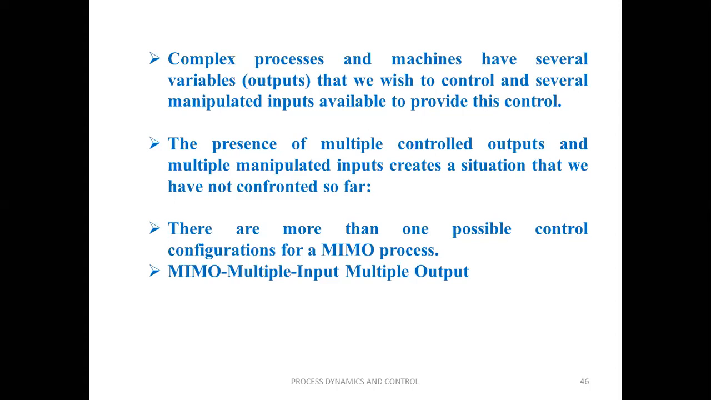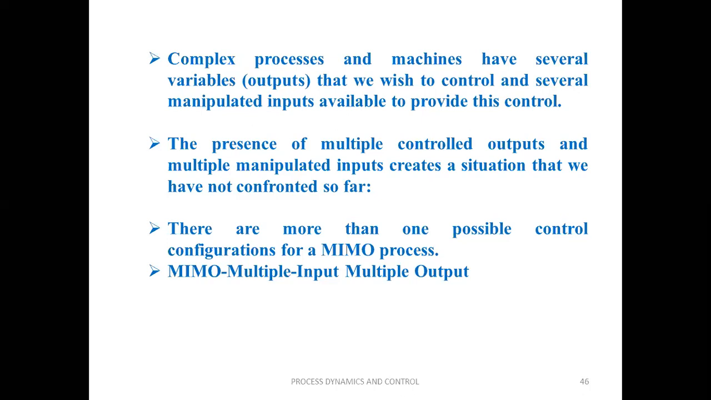In industries, in power plants, or in any chemical process, nowadays we can observe complex processes involving multiple controlled outputs and multiple manipulated inputs. There is more than one possible control configuration for this type of process. This process is simply called MIMO. MIMO is nothing but multiple input, multiple output process.